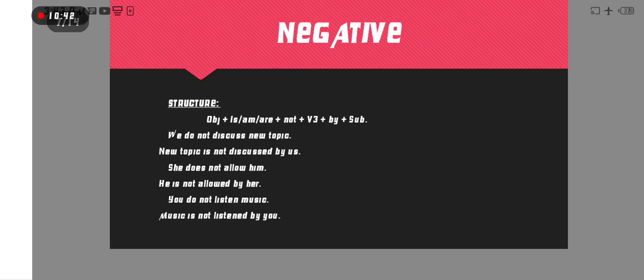Now for the negative, as we know how we can make a negative sentence. Always after the helping verb we put not to make a negative sentence. Any type of negative sentence, always put not after the helping verb of that sentence.